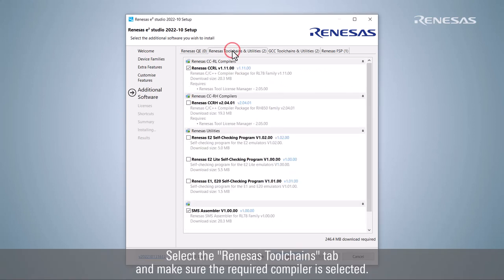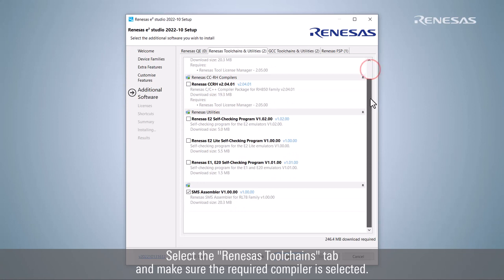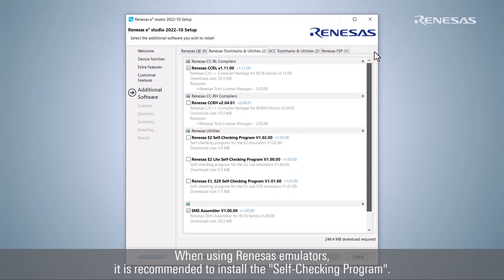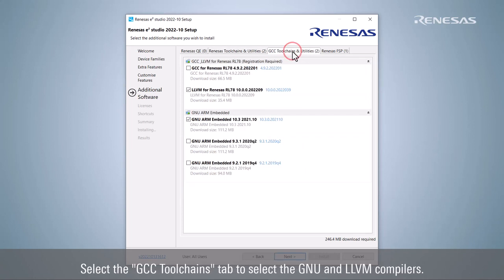Select the Renesas Tool Chains tab and make sure the required compiler is selected. When using Renesas emulators, it is recommended to install the self-checking program. Select the GCC Tool Chains tab to select the GNU and LLVM compilers.